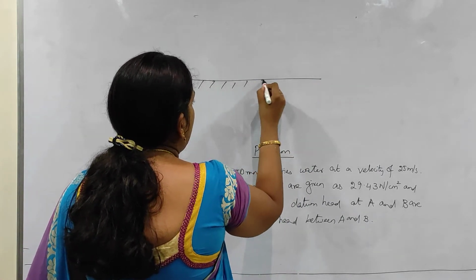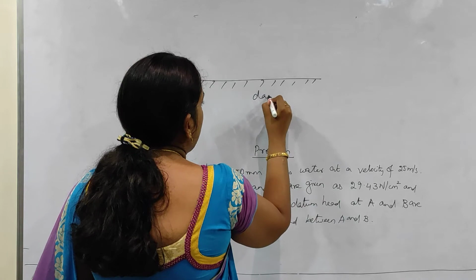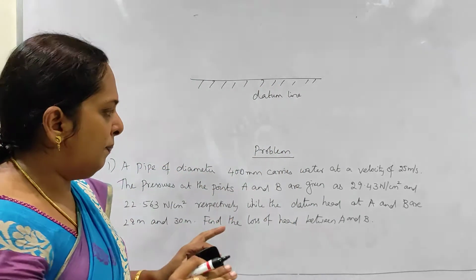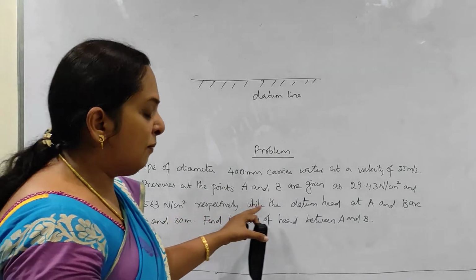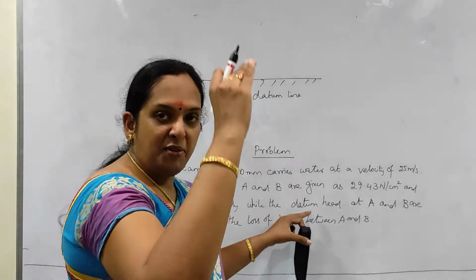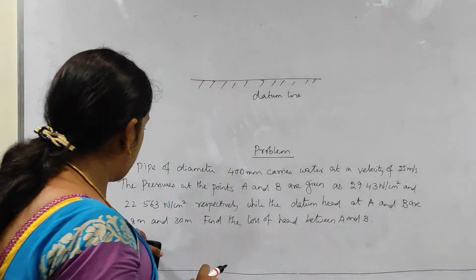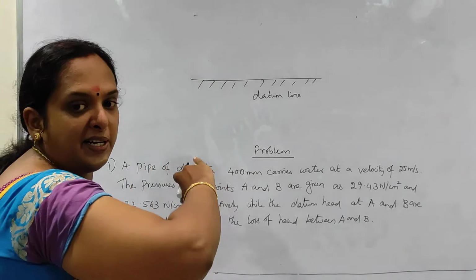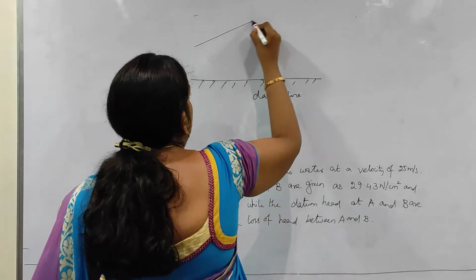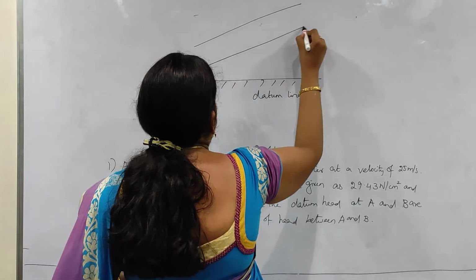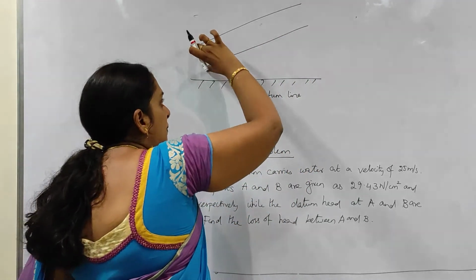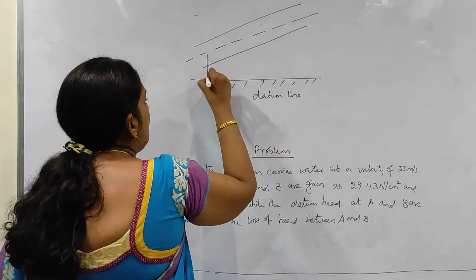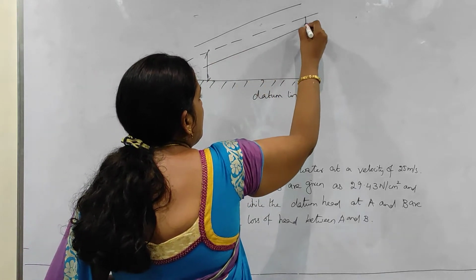So this is your datum line. Okay, so I am going to draw a pipe. Before that, I am going to check the height from the datum. So datum height at A is 28 and at B is 30 meters. So B is at a greater height. So it will be like this. Am I right? It is not like the previous case where we had convergent and divergent. Here remember, this is of uniform diameter. Okay. So this datum height is given, though it is not proportionate.